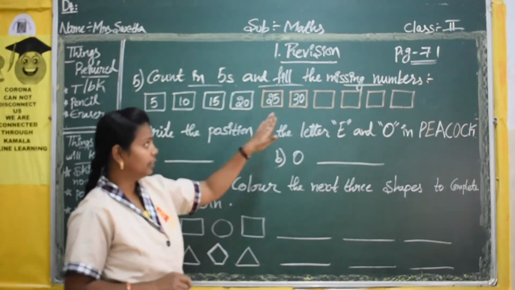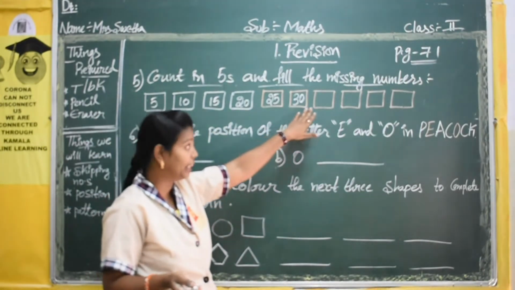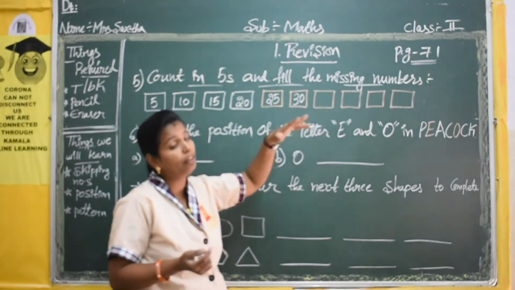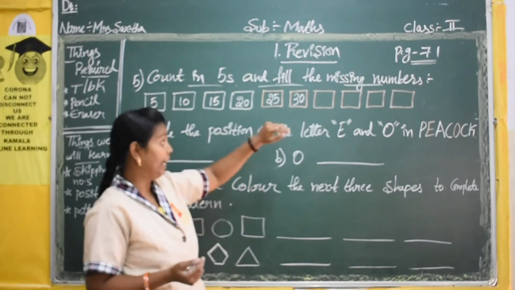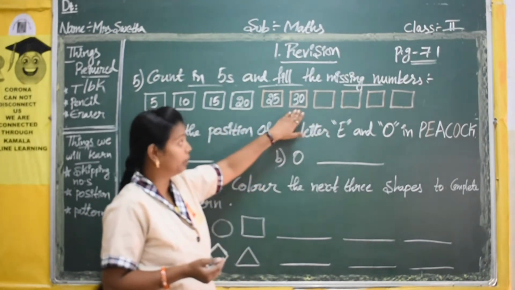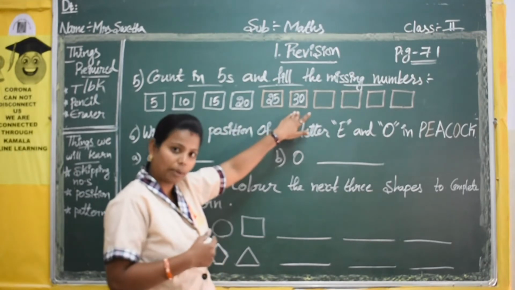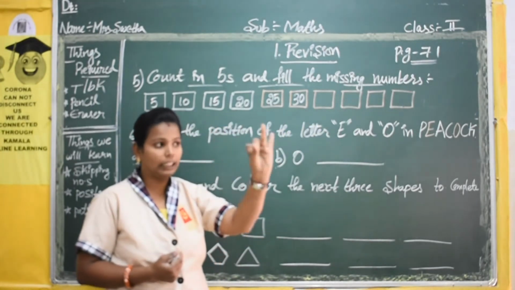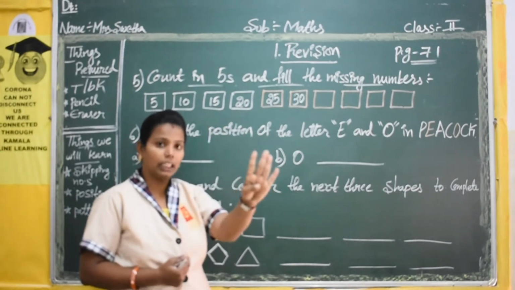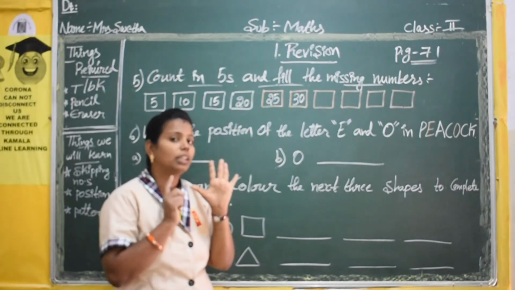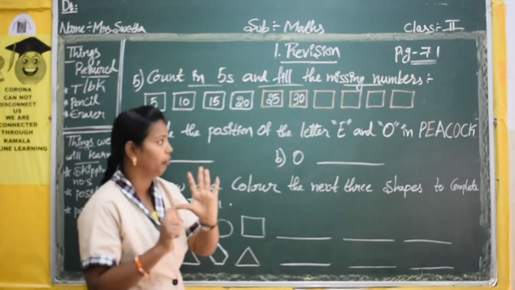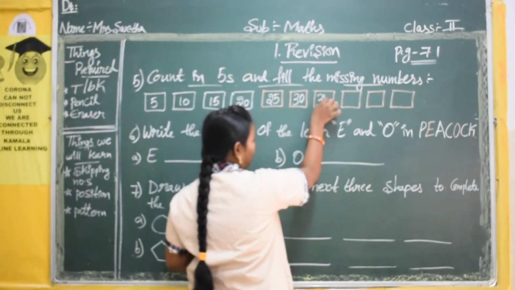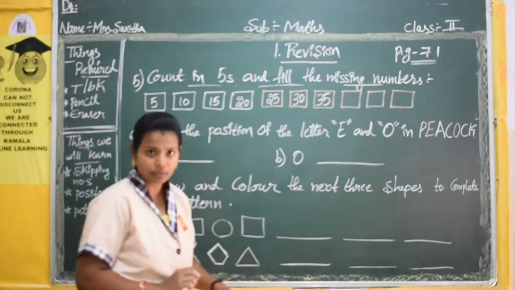Next, where do you start the counting to write the next answer? Yes, the next number after the number you see here, not the same number. Start from the next number of this: 31, 32, 33, 34, 35. What is the 5th number? 35. So you take the 5th number here, 35.